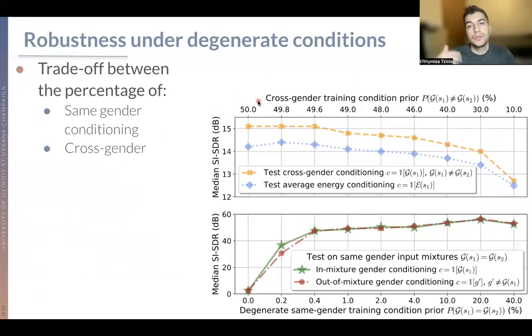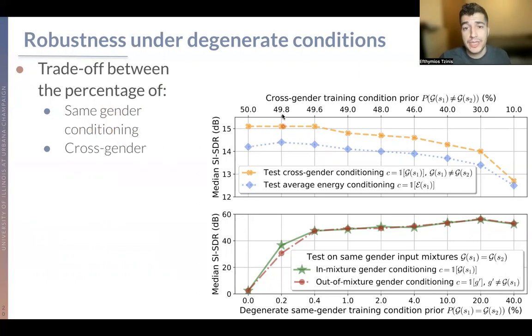Moreover, what we can do is explore this trade-off between the percentage of degenerate and easy cases. So here, for example, we have this degenerate case where our target source waveform is always the mixture if you have a same gender mixture and same gender conditioning.